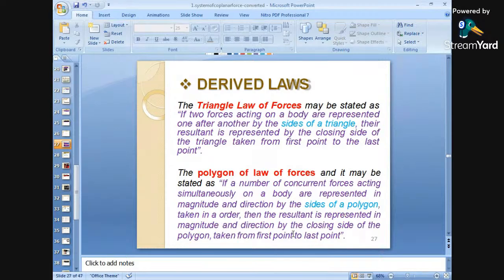So from the closing side of the polygon we can find this. The magnitude and direction are given by the closing side of the polygon, taken from the first point to the last point.